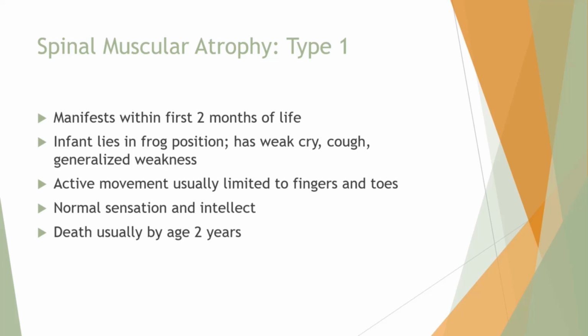Age of onset is variable, but this usually occurs before 2 years of age. And so some of the clinical manifestations of type 1 that you will see are an infant lies in a frog position. They have a weak cry, cough, and generalized weakness. Active movement is usually limited to just their fingers and toes. They're cognitively aware, and they do have sensation. And unfortunately, with type 1, life is shortened and death usually occurs by about age 2 years.